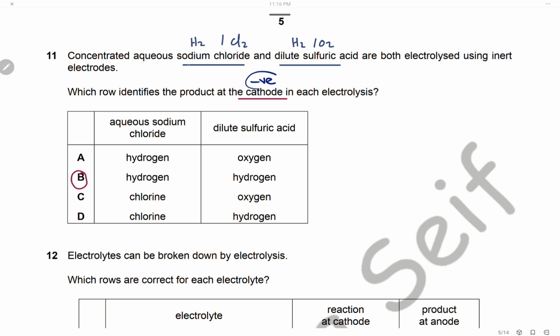In sodium chloride, the positive ion discharged is the hydrogen ion, because sodium is a highly reactive metal. It will never discharge. So hydrogen ion will be discharged as hydrogen gas at the cathode. We will have hydrogen in case of sodium chloride, and in case of dilute sulfuric acid, also the positive ion present is hydrogen. So also we will have hydrogen at the cathode. So the answer is B.